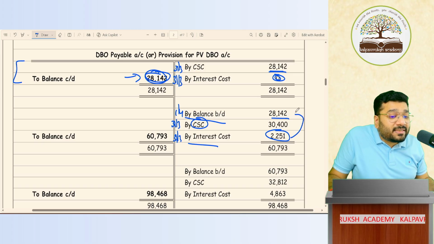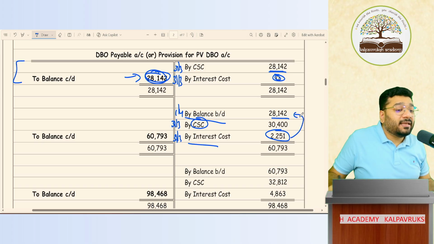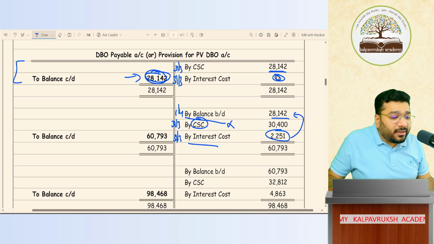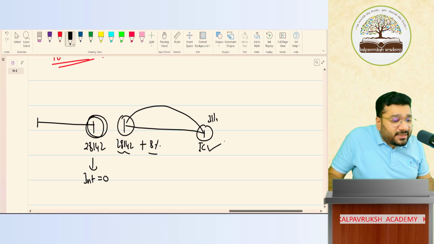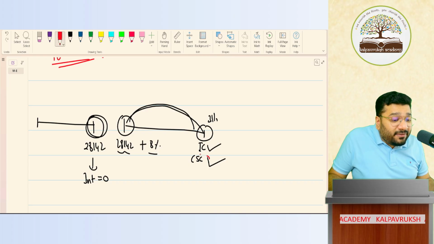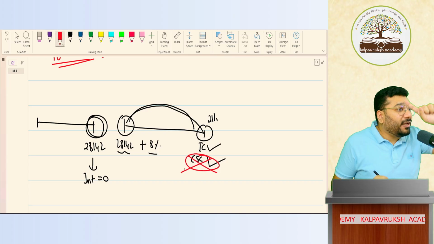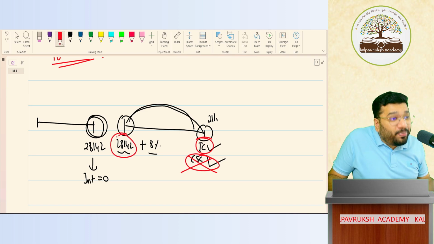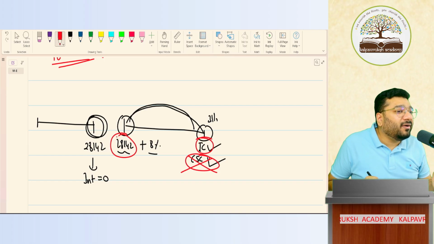So interest is always calculated on the opening balance. The current year's current service cost will not come into the calculation. Got it? Not got it? Because interest calculation is done at the end of the year, and the current service cost is also recorded at the end of the year. So on that current service cost of the current year, interest will not be calculated. Interest is calculated on which current service cost? The opening balance of the current service cost. Got it? Not got it?